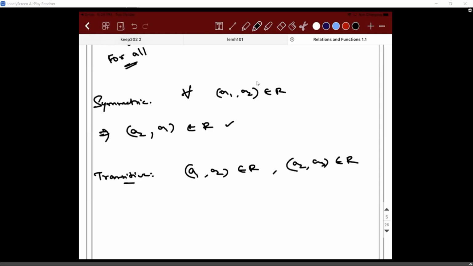Is what we need to answer. Does it belong? Think about it. For this one you can take numbers itself. You take three odd numbers, 1, 3, 5. (1,3) belongs to R. (3,5) belongs to R. Then what about (1,5)? It does belong. That's it.